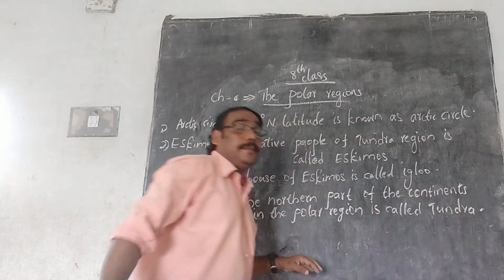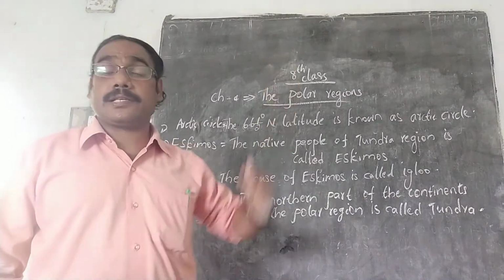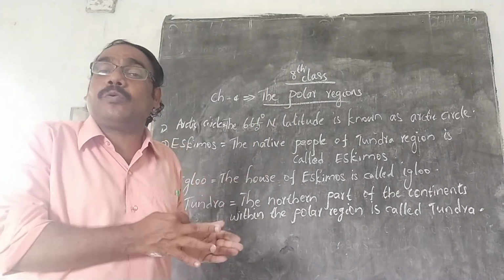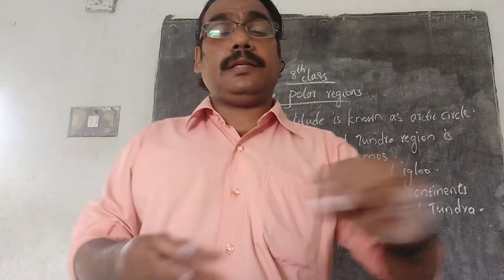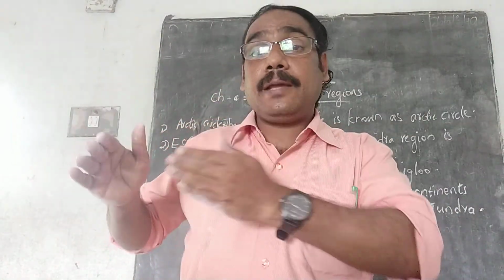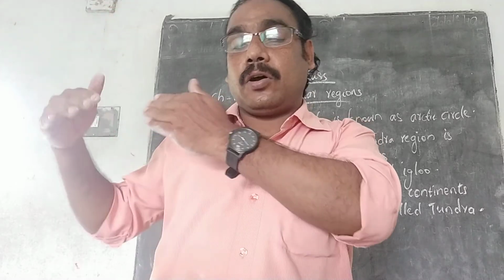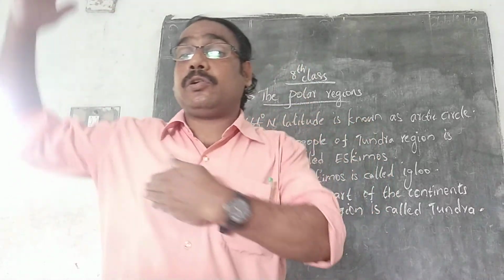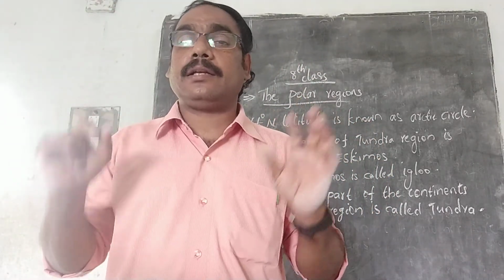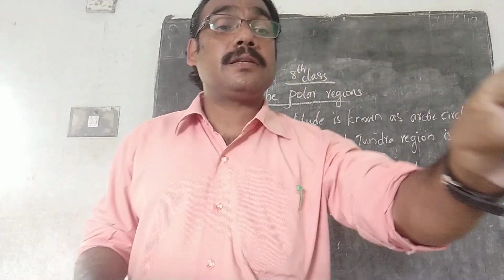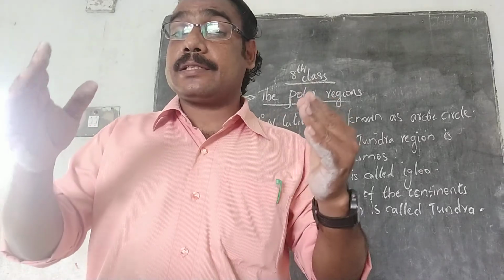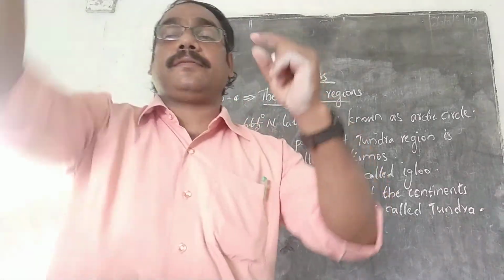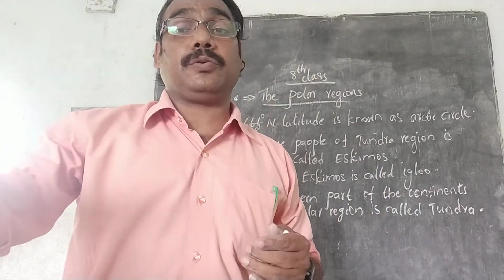So for the tundra region, don't misunderstand that. It does not have any connection with the south polar region. Only the north polar region, that means 66.5 degree north to 90 degree north, that means Arctic Circle to North Pole. That area is known as which one? Tundra region. Okay. These are the main things that we have discussed today.